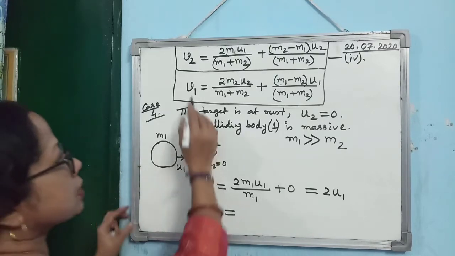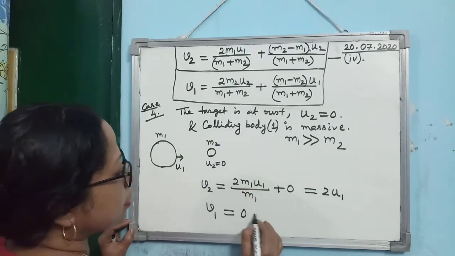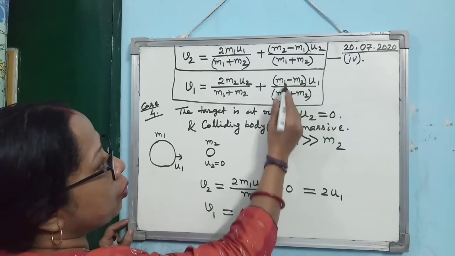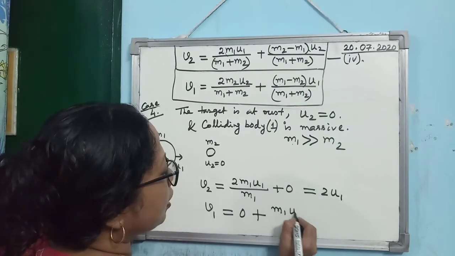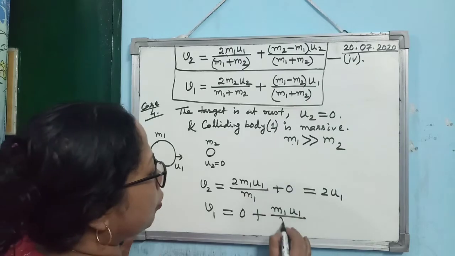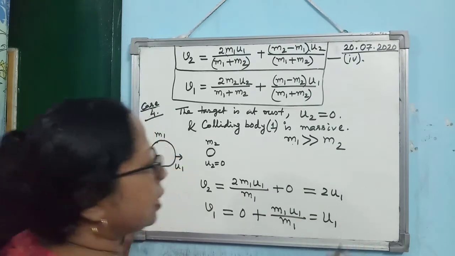Then what will be V1? V1, what will happen? Just look at it. U2 0, so first term 0. Then in the second case, M1 you can take. So M1 U1 divided by M1. So you are getting it as U1.